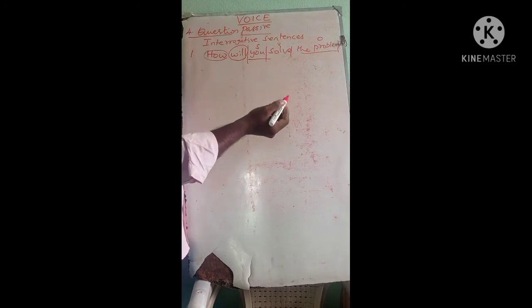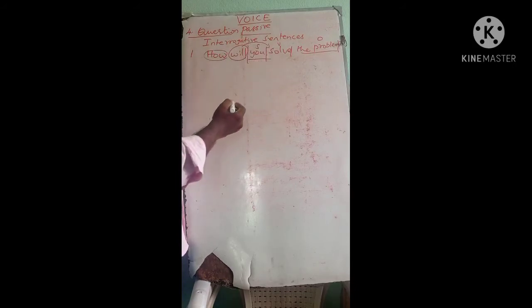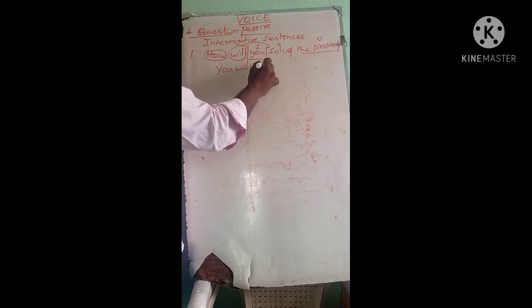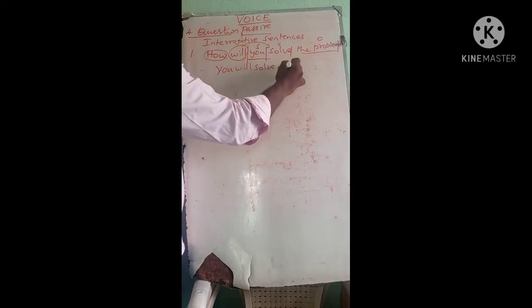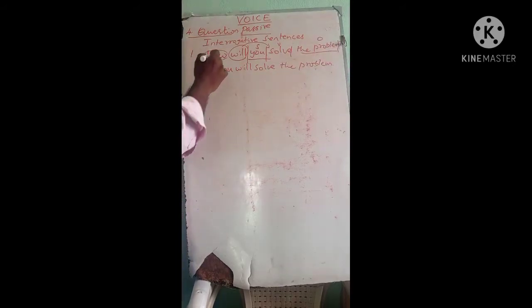So what you are asked to do is just place the will after the subject, so that we have a statement. You will solve the problem. So we are given a question sentence. For changing the question active into passive, what was the first duty we did?